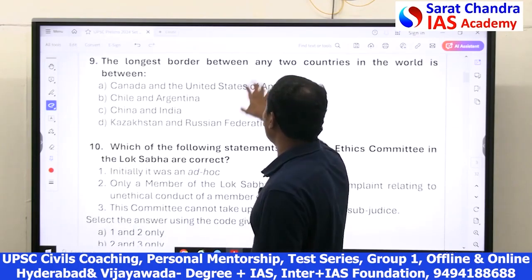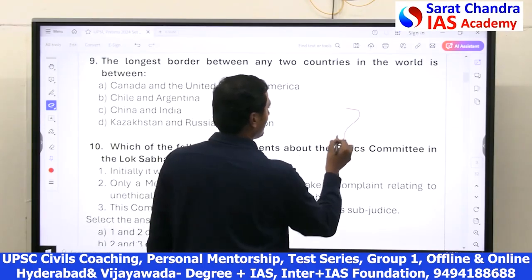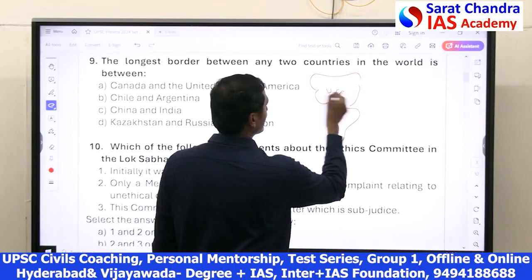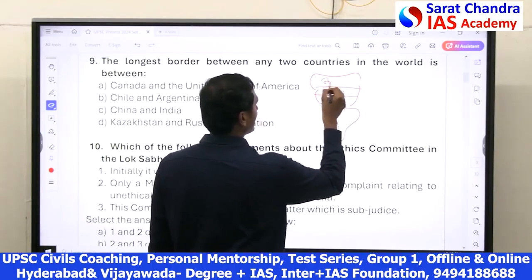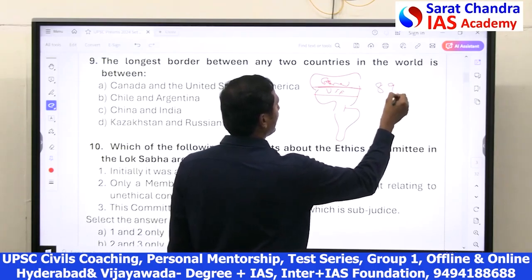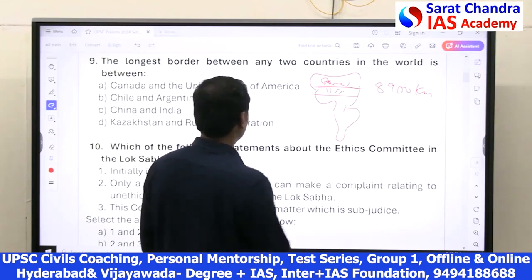See, the longest border between 2 countries is between Canada and the United States. If you take the map of South America and North America, USA is here and Canada is here. The border is almost nearly 8,900 kilometers, the longest border between any 2 countries. It's also a factual question.